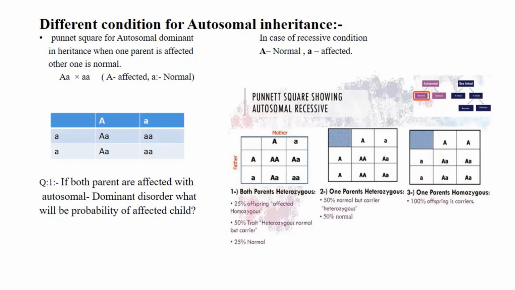Here no one is affected with the disease, but 100% of offspring become carriers.